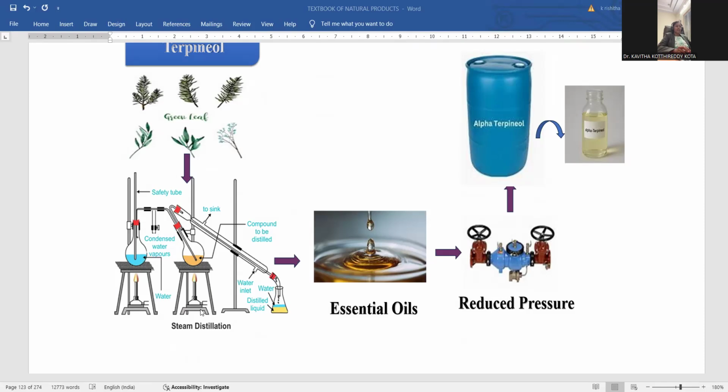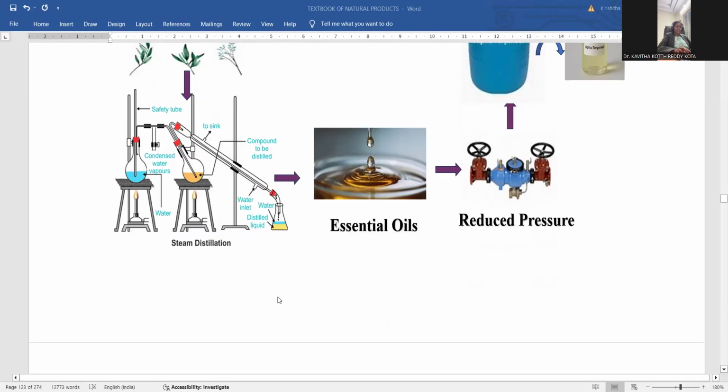It entered into a later flask, and again continuous heating is required so that the mixture of compounds, the water layer and organic layer, run together through the water-circulating flask. So this is the way you collect into a final outlet where organic and aqueous layers are mixed together, and that is simply separated by a separating funnel. Essential oil is collected and reduced pressure is applied. Alpha terpineol is collected in high quality or high purity. So this is the way the extraction process is applied.